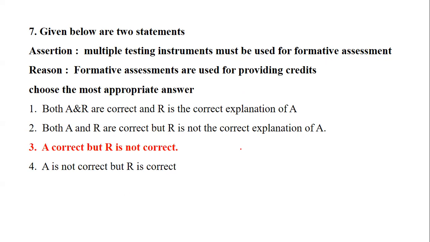Yes, multiple instruments we can use for feedback assessment. Formative assessments are used for providing credits? No, it is just to make sure that it is developing or improving the child's learning capacity or evaluation capacity, to bring an improvement in the child. So A is correct and the reason is not correct. So this is the right answer for question number 7.